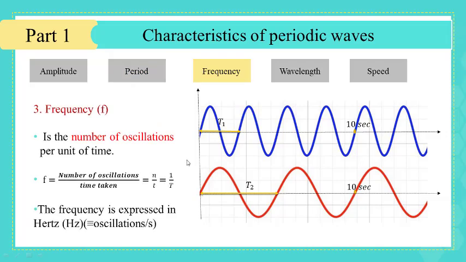Third, the frequency. The frequency is the number of oscillations per unit of time. It is calculated by the number of oscillations divided by the time taken to complete all these oscillations, defined by N divided by T. The frequency is expressed in Hertz. Notice that the more oscillations covered in the same interval of time means higher frequency.